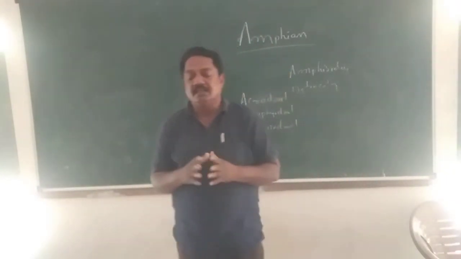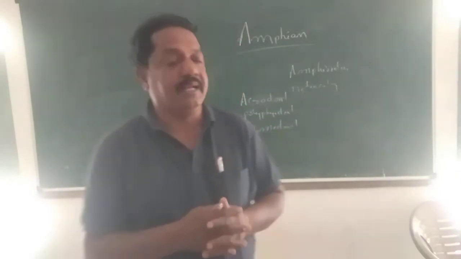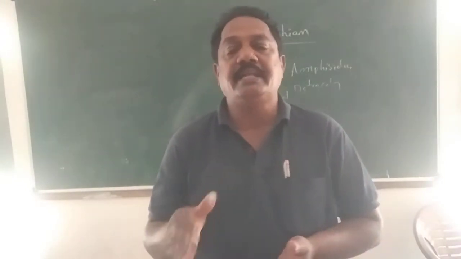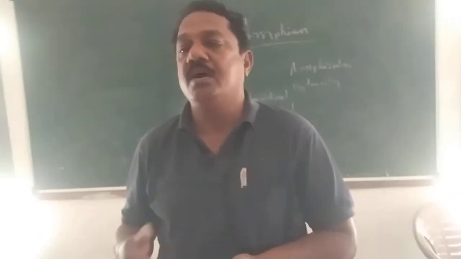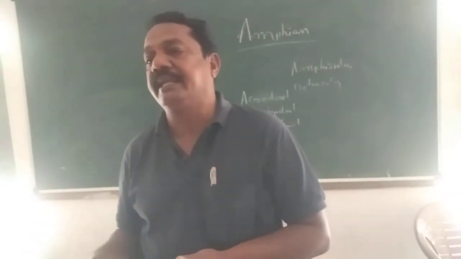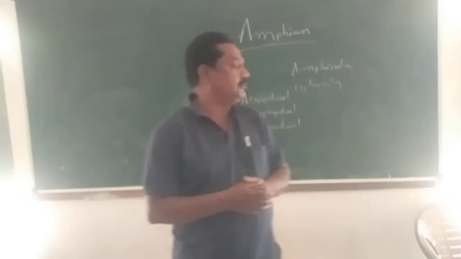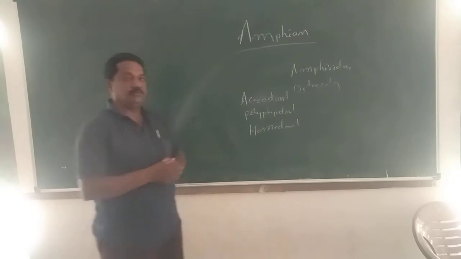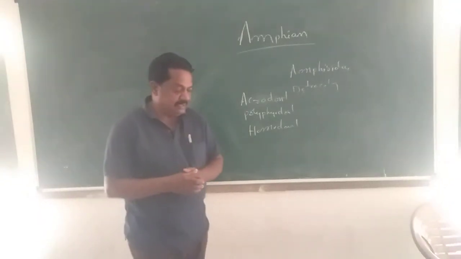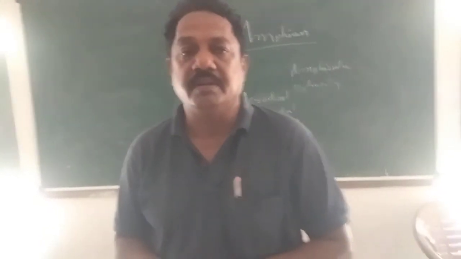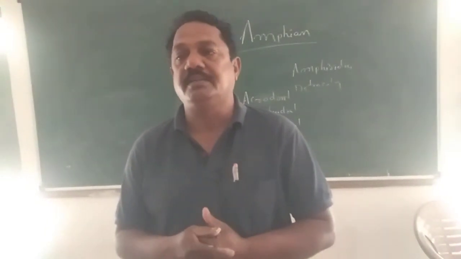Polyphyodont means teeth are replaced many times: old ones are lost, new ones gained, lost, gained, with replacement taking place many times. Homodont means the teeth are similar in structure and similar in function. Such teeth are called homodont teeth.